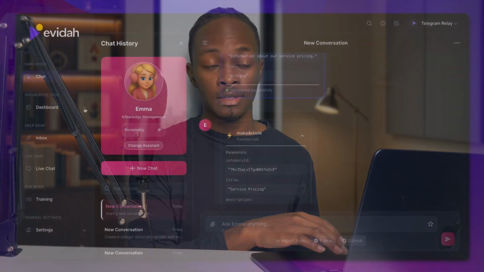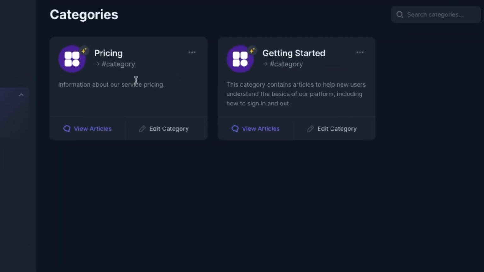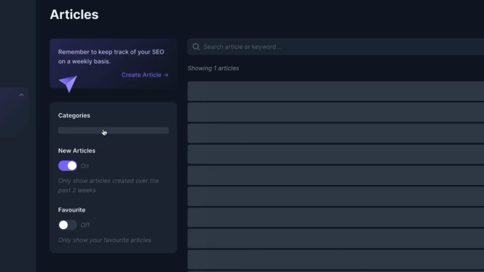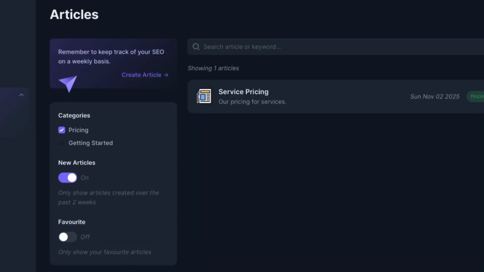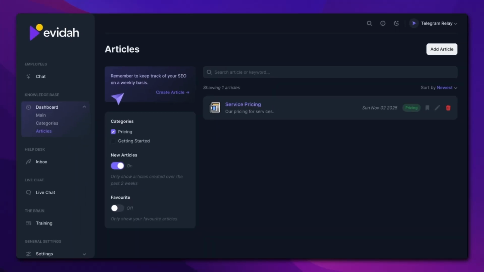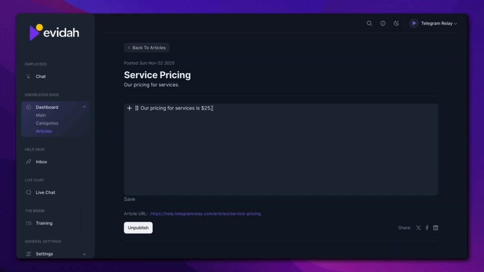So to see this, we just have to click on dashboard and then categories here. And then we will see this new category called pricing. And then we can just click view articles. And then here we'll see the new article that Emma created is called service pricing. And if I click on it, you can see that it's just a one statement. It just says our pricing for services is $25.